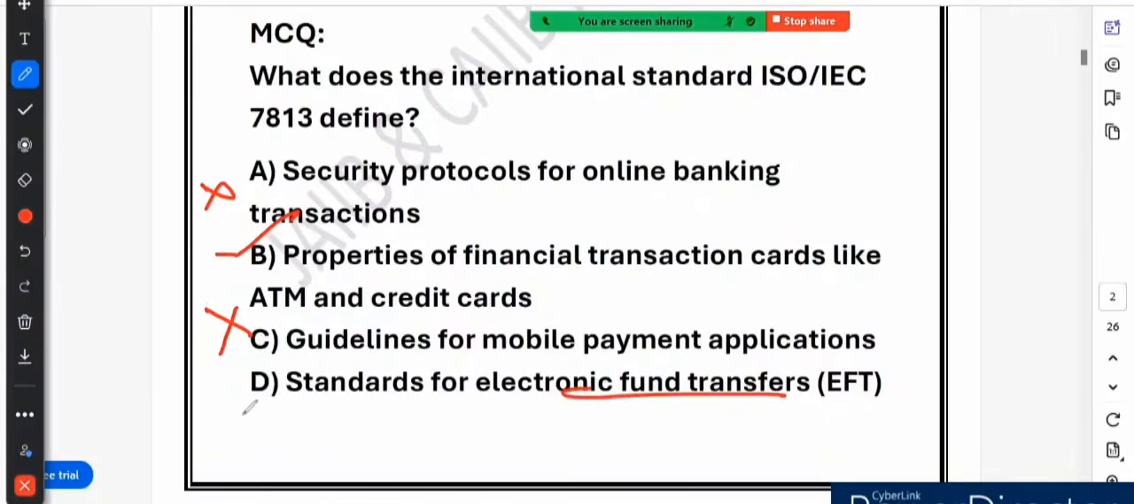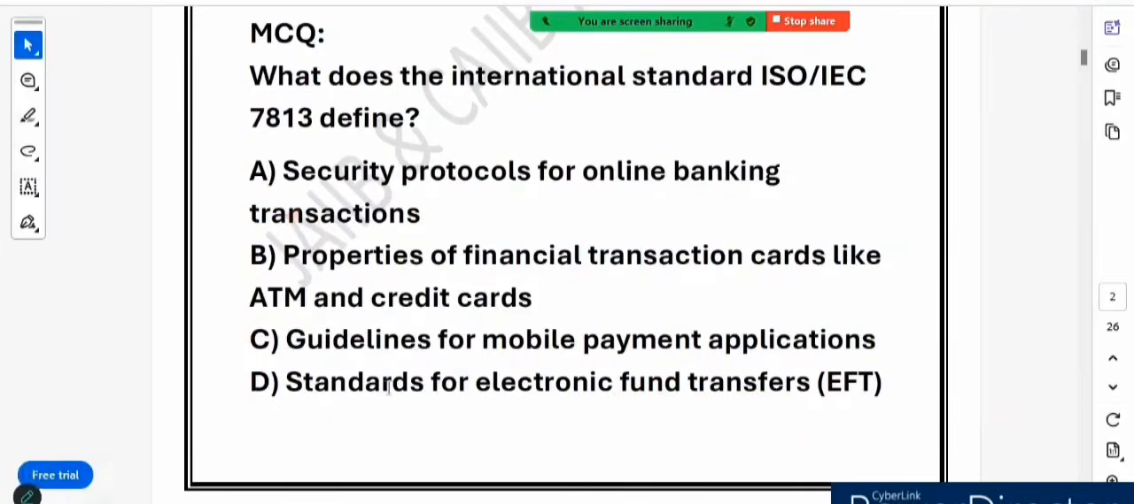This is incorrect, because EFT or electronic fund transfer involves moving money between accounts electronically, like NEFT, like RTGS, like SWIFT, right? But ISO 7813 does not regulate this. So what we learned from this question is that ISO 7813 defines the physical and technical properties of financial transaction cards, that is credit card, debit card, ATM card.